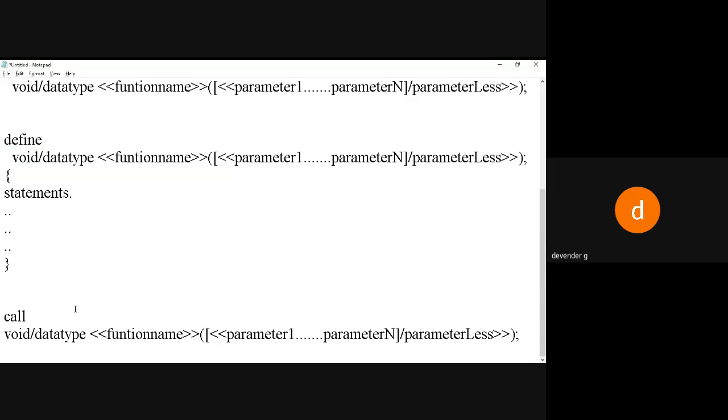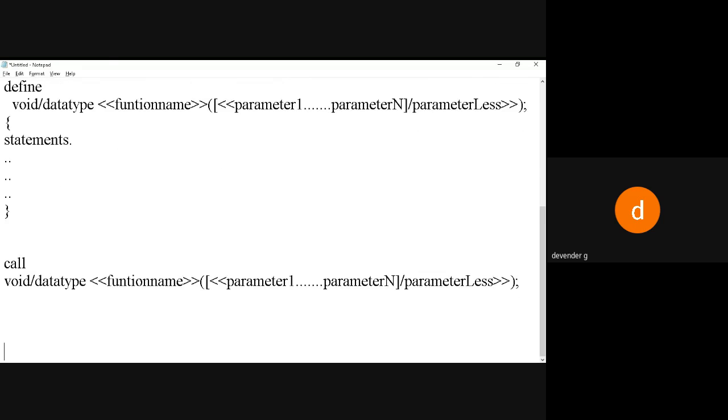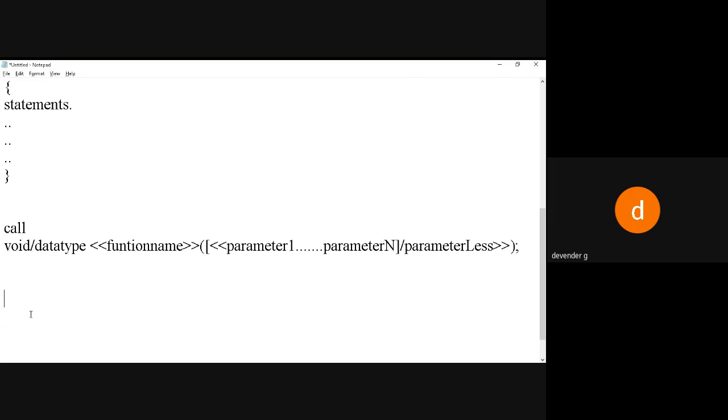So we'll see one sample example on this. I'll be telling you a sample syntax. Here I want a function called add. Now, if you see here, I have void and data type.